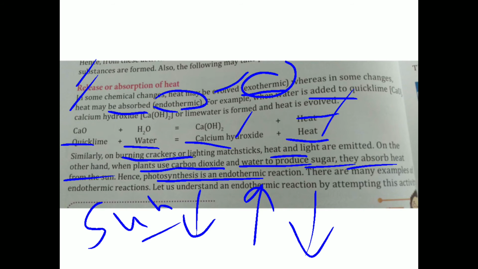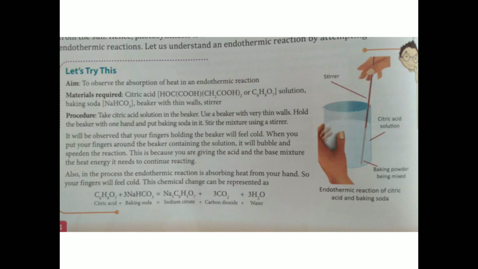Now next beta, there is an activity, and I will send you the YouTube link of this activity also. You have to use citric acid solution, it is like acetic acid, vinegar, and you have to use baking soda also, in a beaker. The beaker wall should be thin, and you need a stirrer to dissolve them.